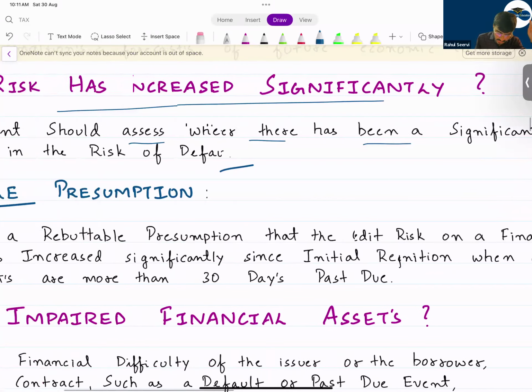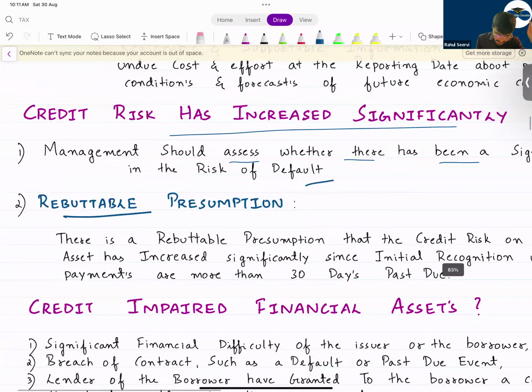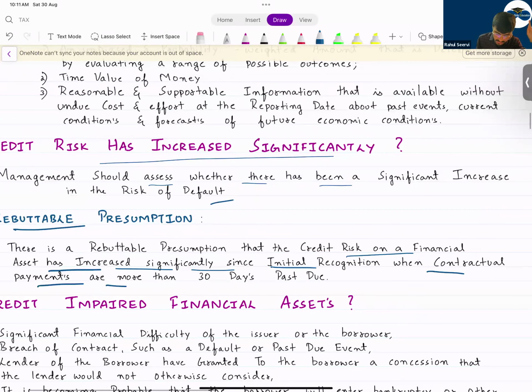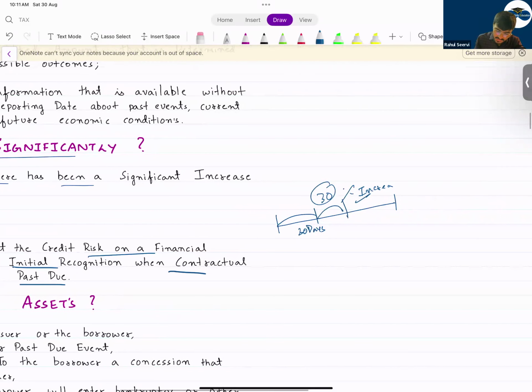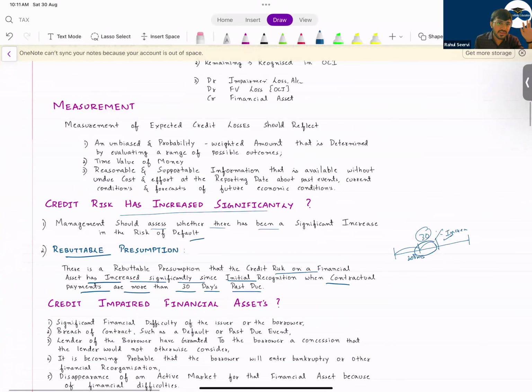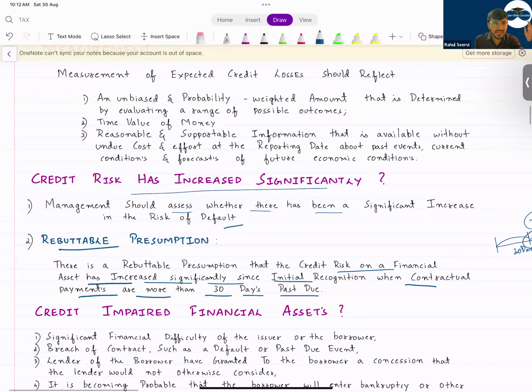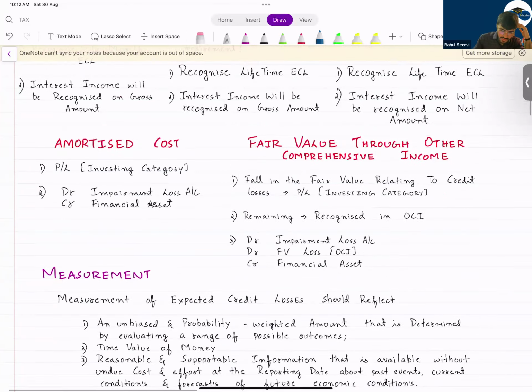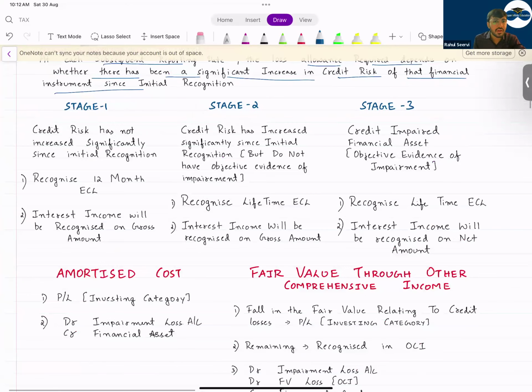Credit risk on the financial asset has increased significantly since initial recognition when contractual payments are more than 30 days past due. Past due means already 30 days are done, and after that also you have not received, so the credit risk will increase. It's a general assumption given in IFRS 9. But you have to see the question and decide what should be done. Now see here what you should do. This is important for your exam.